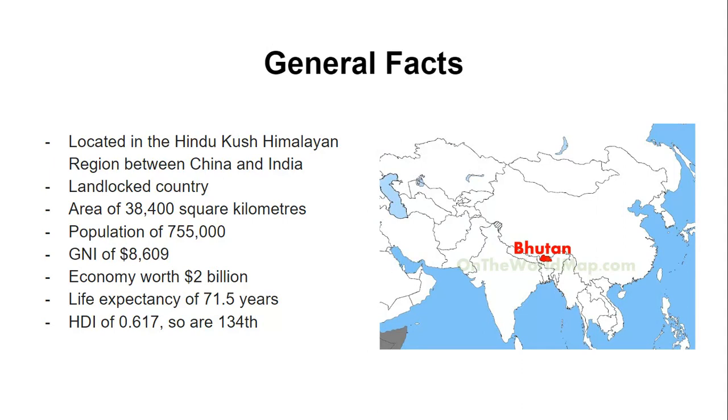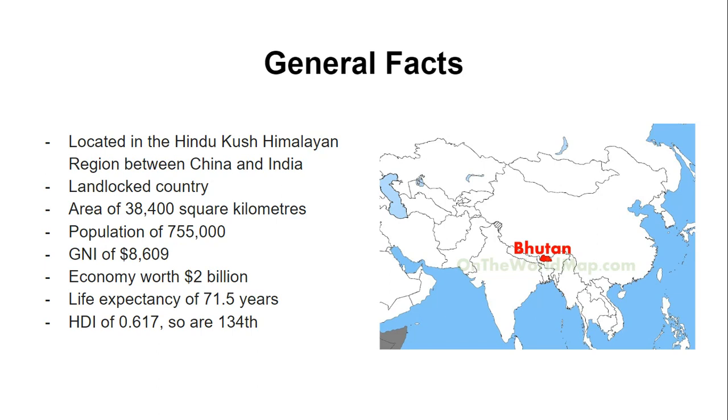So Bhutan is located between India and China in the Hindu Kush Himalayan region to the east of Nepal. It is a landlocked country with an area of around 38,400 square kilometers, which is less than Switzerland, if you just put it into perspective.